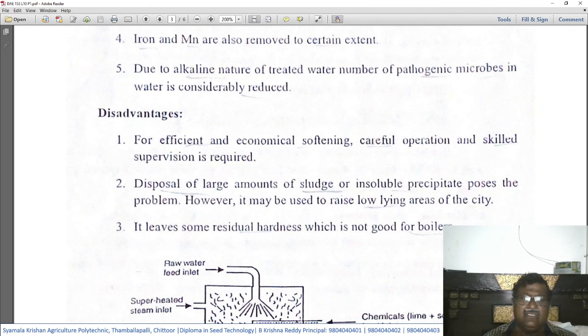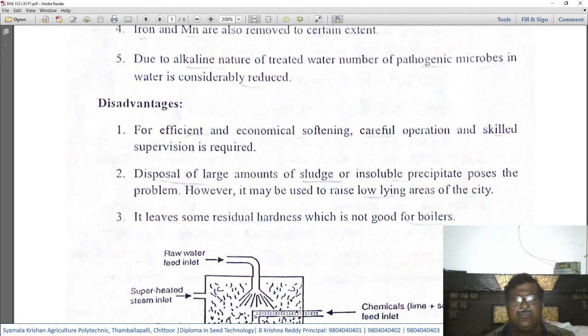Then the disadvantages of the lime soda process. For efficient and economical softening, careful operation and skilled supervision is required. Since this involves chemical reactions, applying the required chemicals carefully and ensuring the chemical reactions take place properly should be done in a very careful manner, and skilled supervision is required. Number two, disposal of large amounts of sludge or insoluble precipitate poses a problem.